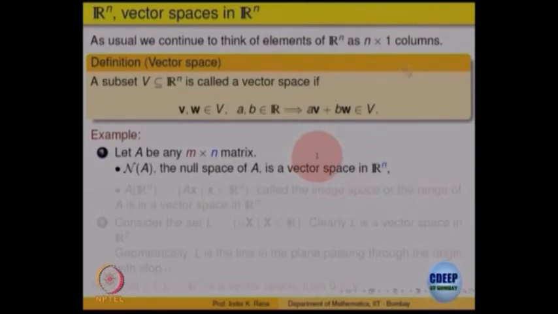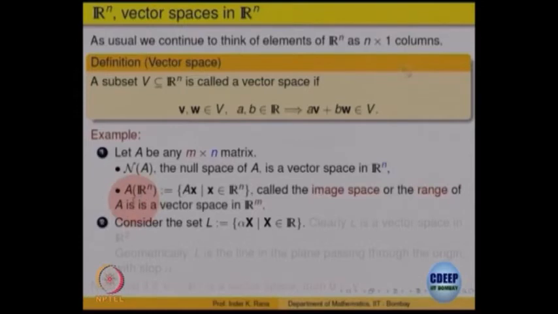Let us look at one more example. Look at A times Rn, this is a notation. So, what is it? Look at A times x, the multiplication, where x varies over all of Rn.